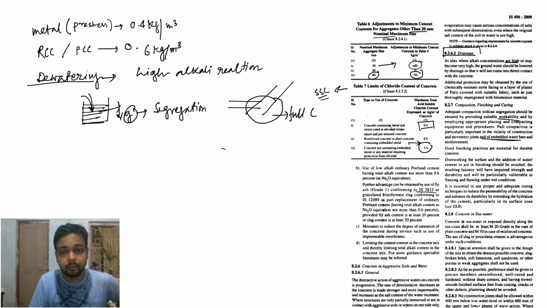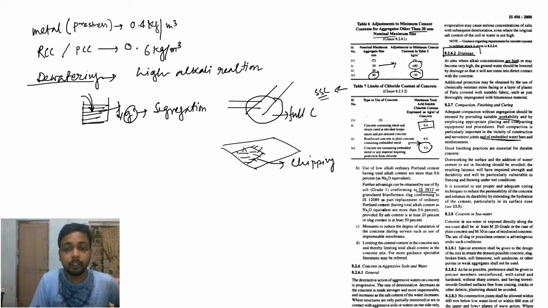Suppose this is your existing slab, and you cast some new slab. For this joint area, you have to do proper compaction. Some people do chipping here at site.